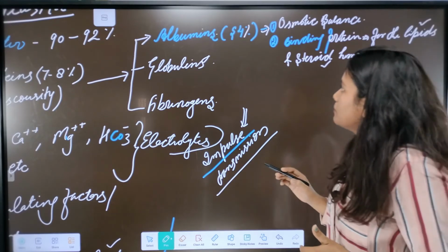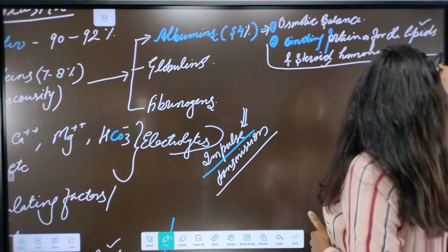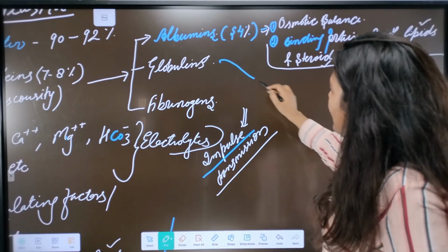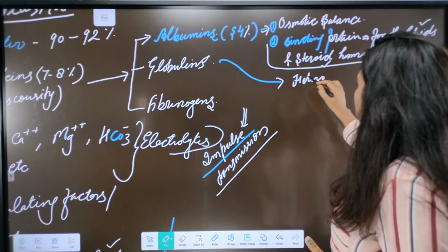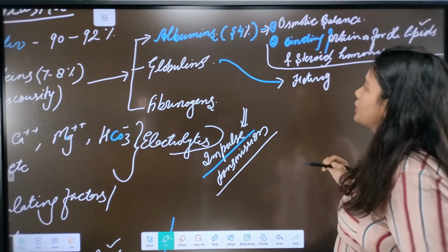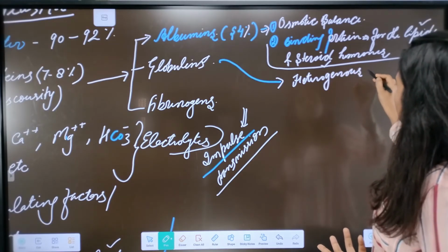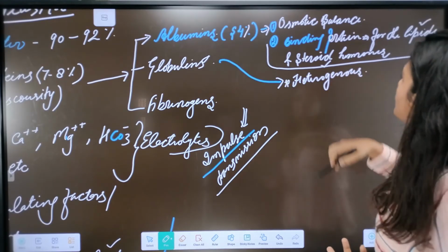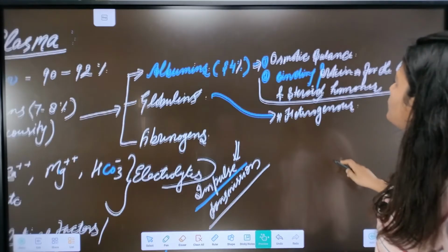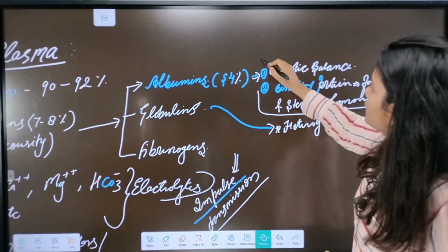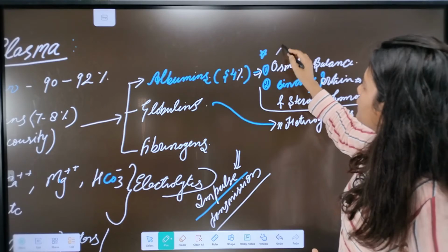Next, about the globulins. Globulins are a heterogeneous group of proteins, which means there is more than one type of protein. One more thing I would like to add about albumin: it is secreted from the liver.